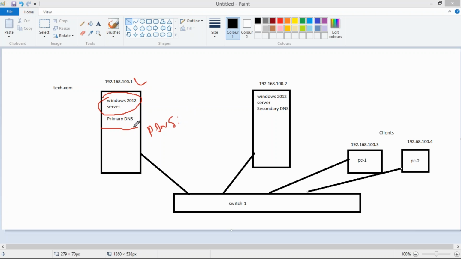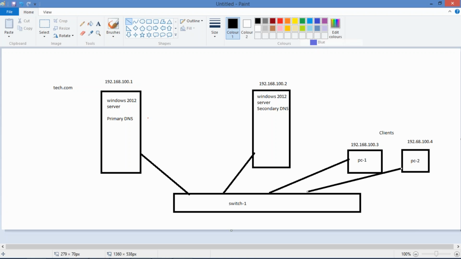So in this case, primary DNS server is 100.1. So I'm mentioning primary DNS IP is 100.1 and secondary DNS. This is for all systems in your network.